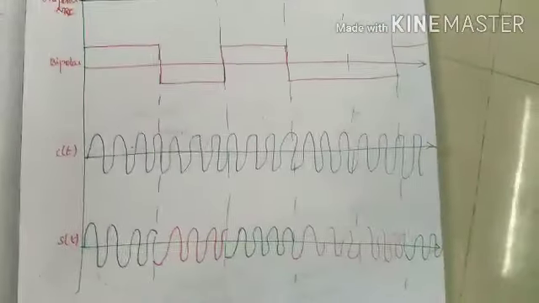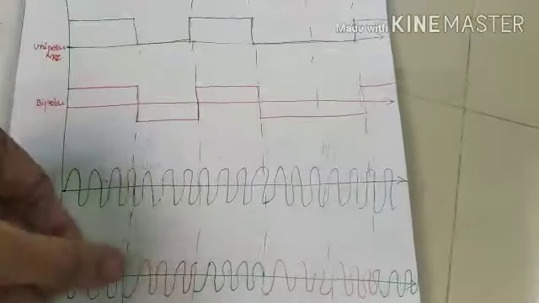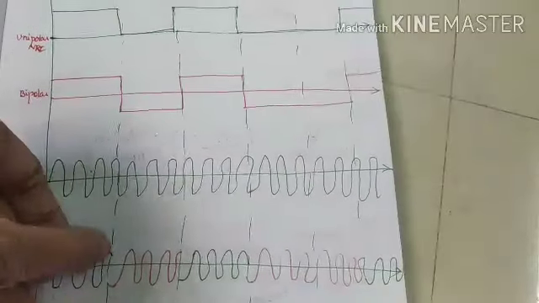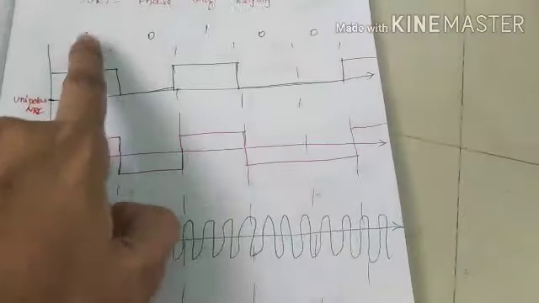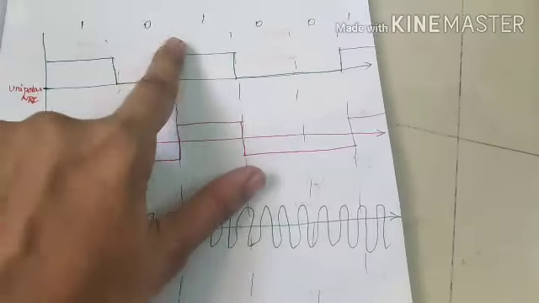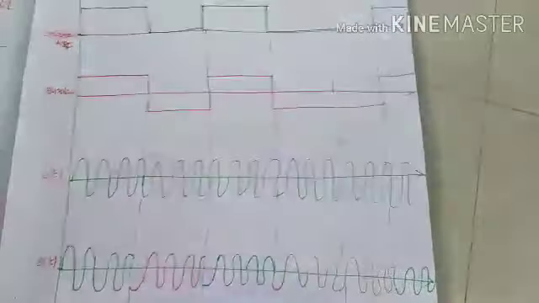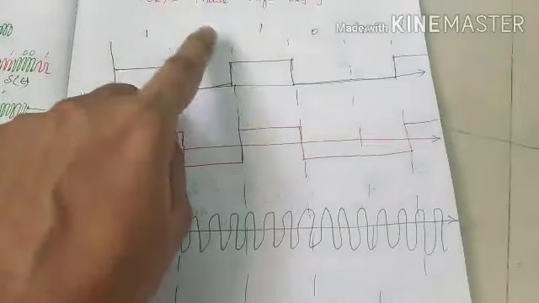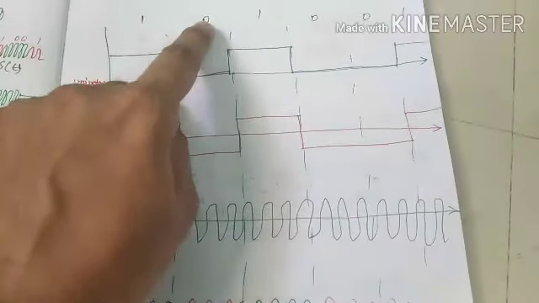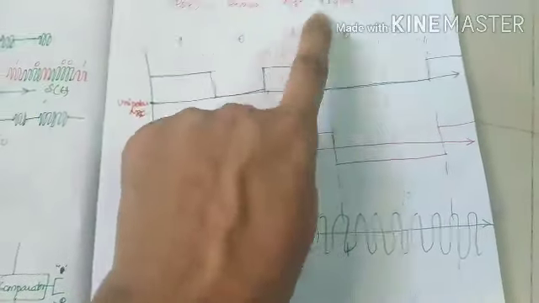Now see here, in our modulated signal there will be a phase shift of 180 degrees, that is a phase shift of pi, when the signal gets switched over from one bit to the other bit. While alternating from one bit to the other, there will be a phase shift of 180 degrees. Here 1 is altered to 0, again this 0 is changing to 1, and this 1 is changing to 0.